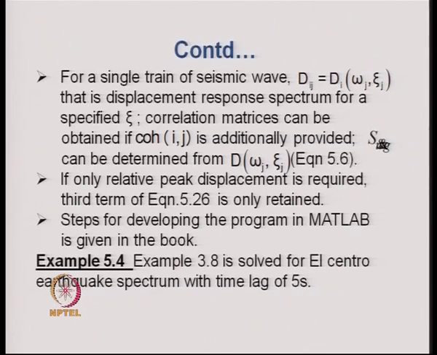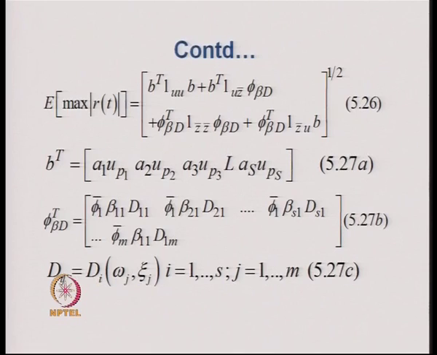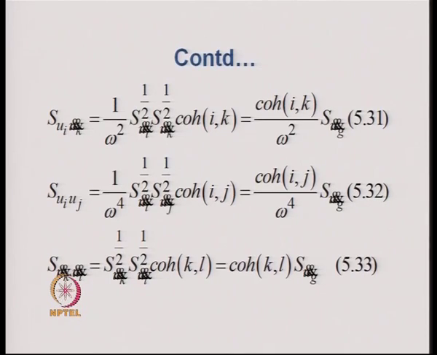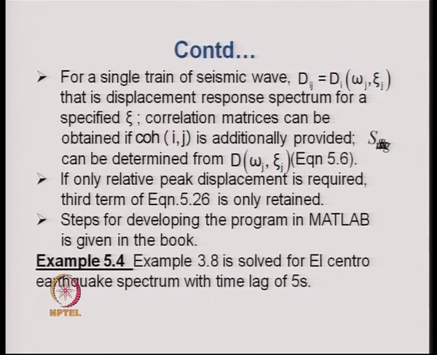Now, for a single train of seismic wave, d_ij becomes simply the value of the displacement response spectrum for the earthquake, which is given in equation 5.27c. There d_ij becomes equal to d(omega_i, xi_i) for the single train of earthquake, that is, it has a unique displacement spectrum, and S_u double dot g can be obtained from the specified displacement spectrum from the relationship that we have discussed before.